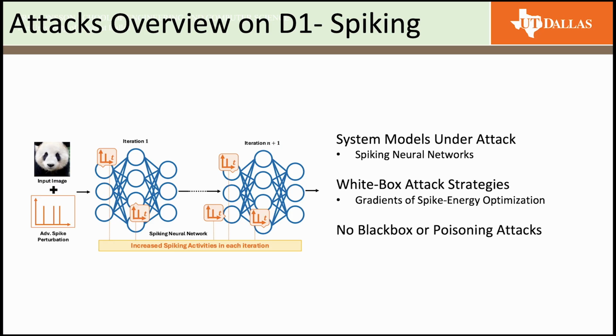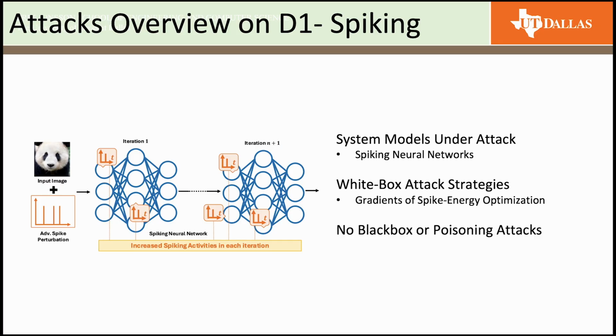Next, let's move on to the spiking attacks. The main system model is spiking neural networks, which are designed to mimic biological neurons. They process information through discrete spikes. This event-driven design makes them attractive for low-power applications.